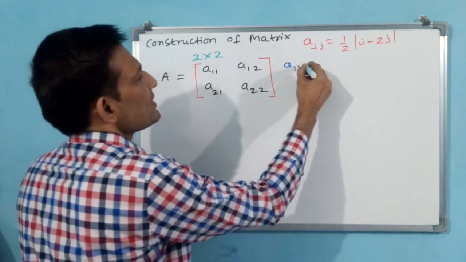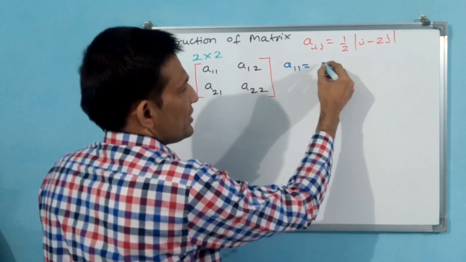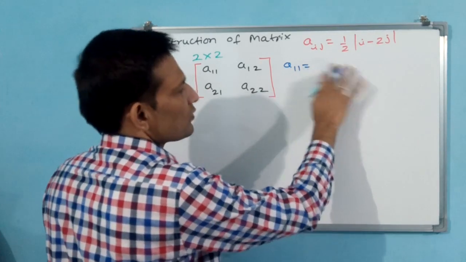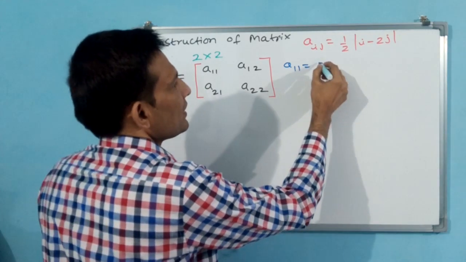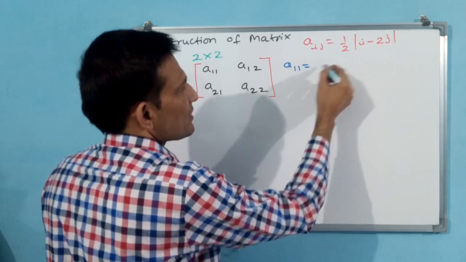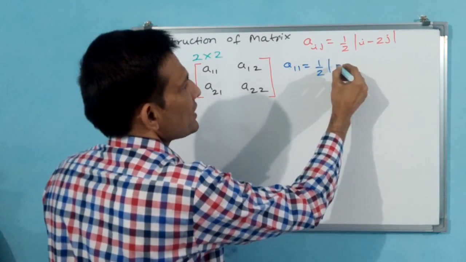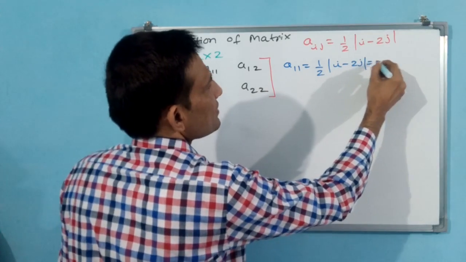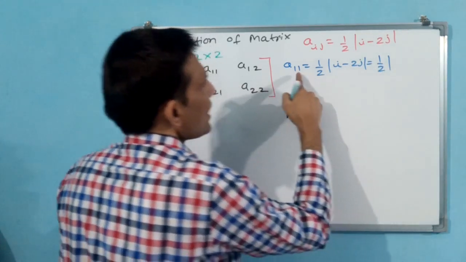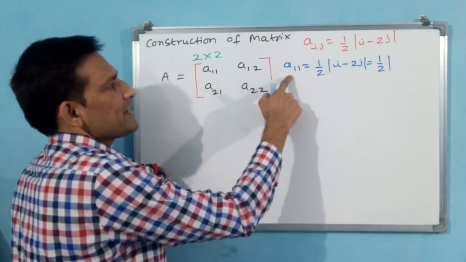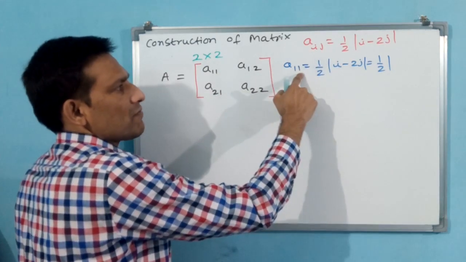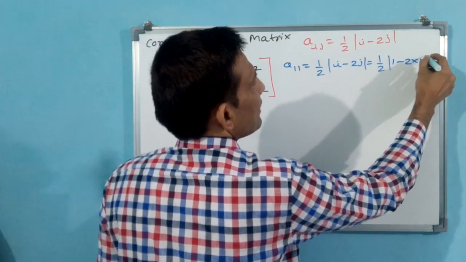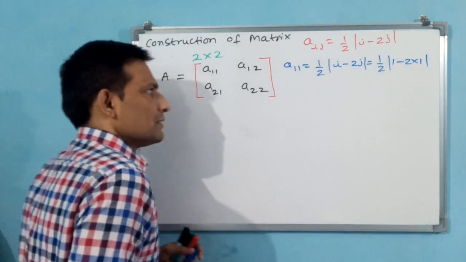A11, the first element, is equal to the Aij formula I am writing. You need not write the general matrix again, but this formula you write again: 1 by 2 modulus of i minus 2j, that is equal to 1 by 2 modulus, i is 1. You see, this is the ij form, 1 1, both are 1. Here also 1 minus 2 into 1, modulus.